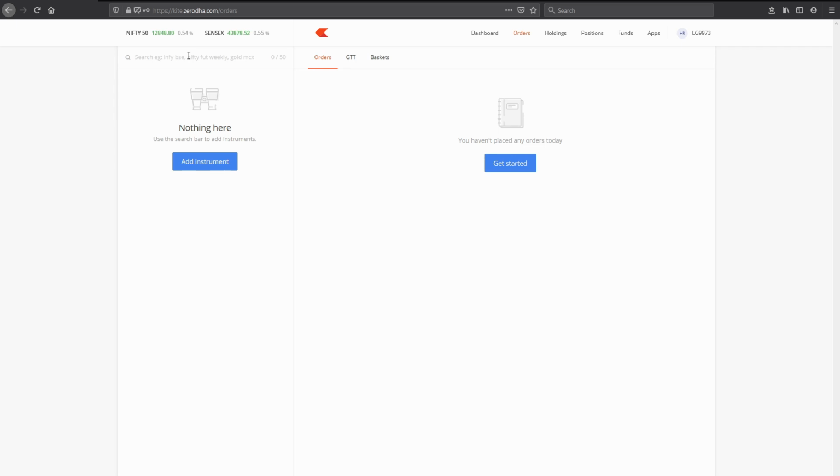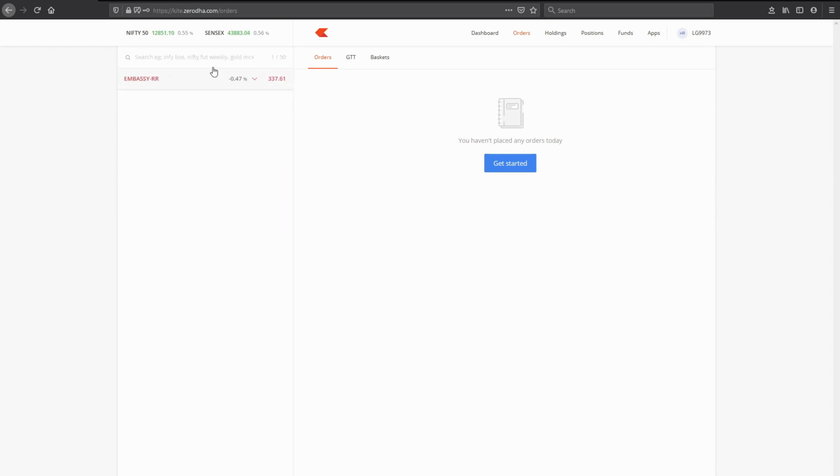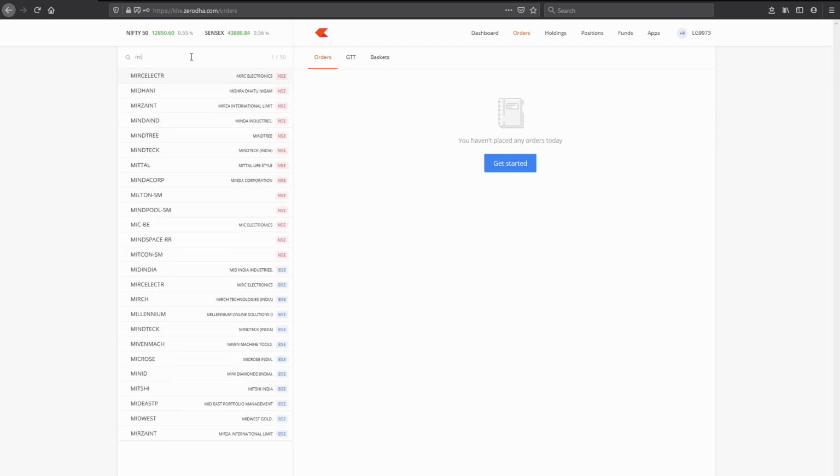Brookfield and other REITs are in the process of being launched very soon, but currently only 2 traded REITs are available in the market: Embassy Office and Mindspace. So let's first add the REIT. Go to the search bar and type Embassy. Embassy, so that means this is the REIT. Let's add it. And second, add Mindspace.